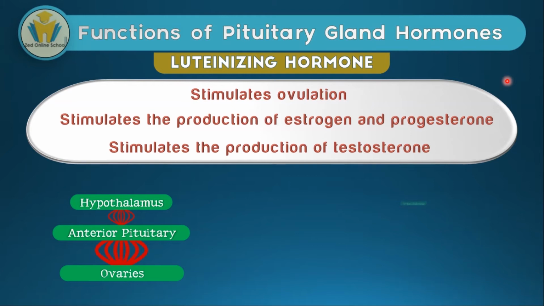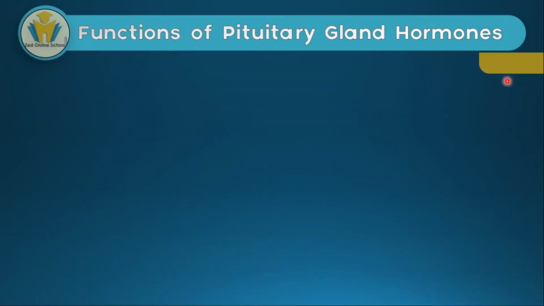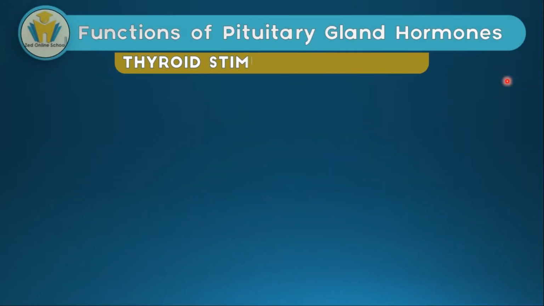In males, the hypothalamus will cause a particular hormone to travel through a special blood system to the anterior pituitary, which then will interpret that into the secretion of luteinizing hormone. And then when that luteinizing hormone travels through the blood system and reaches the testes, it's going to stimulate the production of testosterone. The next hormone is thyroid stimulating hormone.